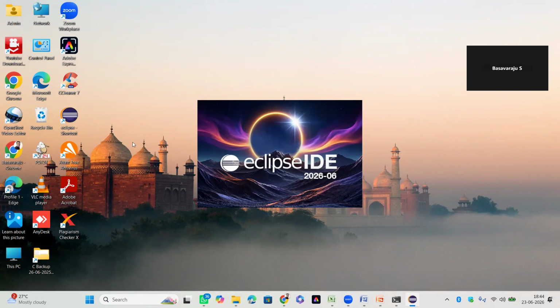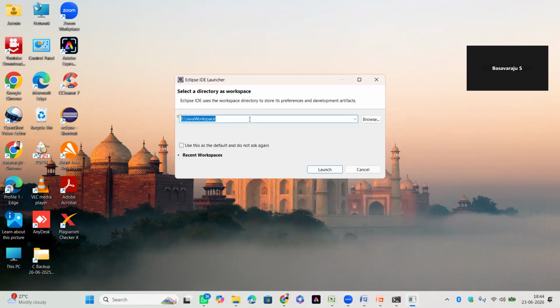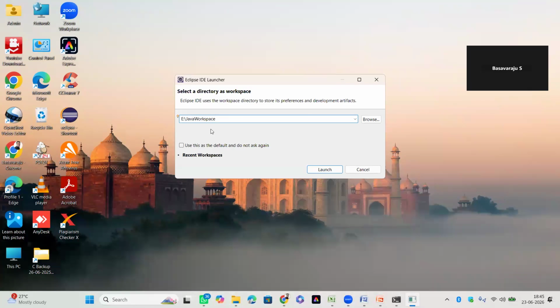When you open your IDE and try to download the latest versions, I'm preferably using the JDK 17 version, even though JDK 26 is available as the latest. I am going with JDK 17, it's long term support. Right, so it is going to ask you for the workspace here. In my laptop, in the E drive, I created one folder called Java Workspace. So you can select that folder for the workspace, or you can go to browse and create the folder over there. Select the folder, click on the launch button here.